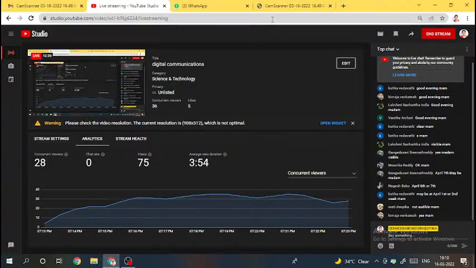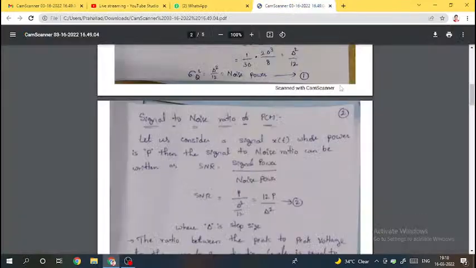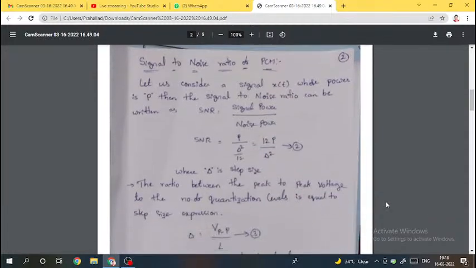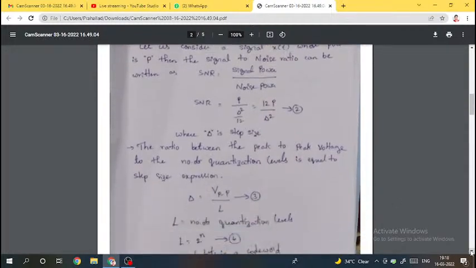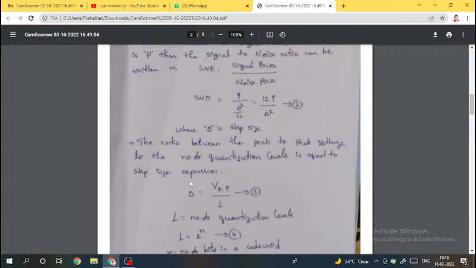The difference between successive steps or successive rises, that is the definition actually. According to the expression, what is the step size? The ratio between the peak to peak voltage and the number of quantization levels is equal to the step size. Very important for 2 marks questions.